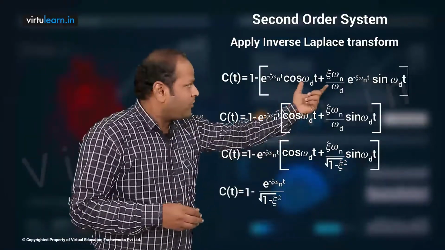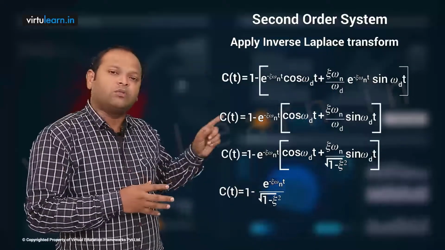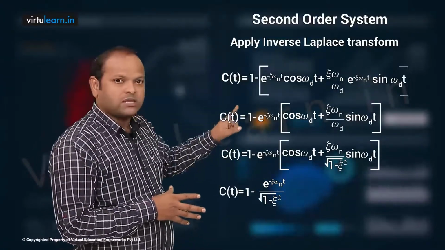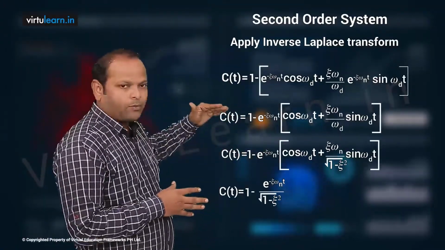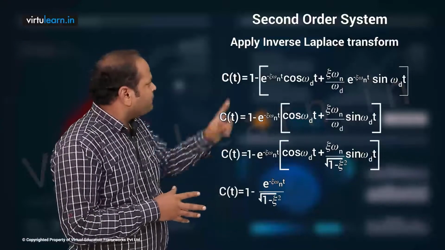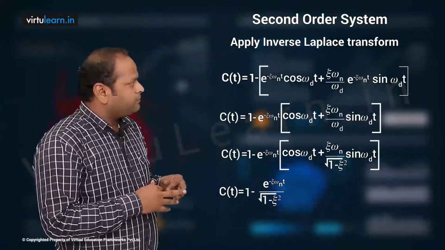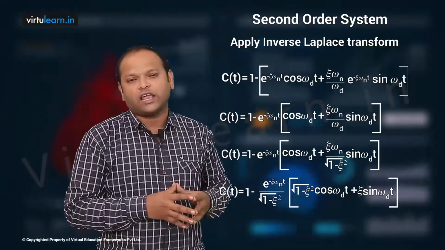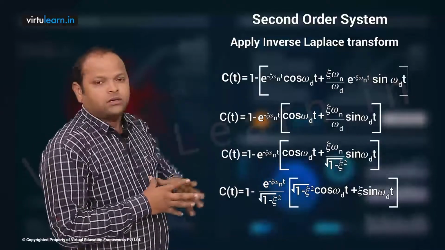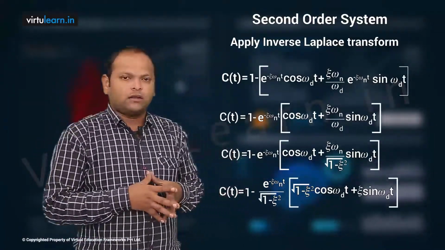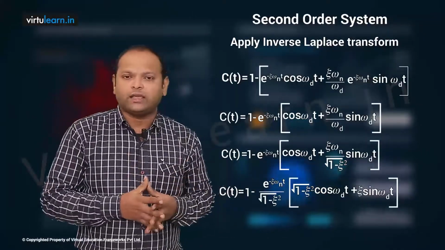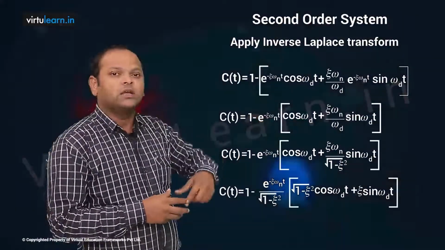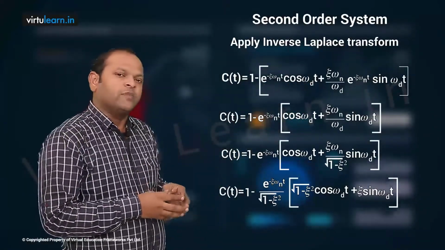Now I want to take the denominator of the sine term, that is under root 1 minus zeta square, common. So now C of t is equal to 1 minus e power minus zeta omega n t divided by under root 1 minus zeta square. Inside we have under root 1 minus zeta square cos omega d t plus zeta sin omega d t. If you look at the damping ratio triangle, we know that sin phi is under root of 1 minus zeta square, and cos phi is zeta. Now I want to replace that in this equation. What will be the result?